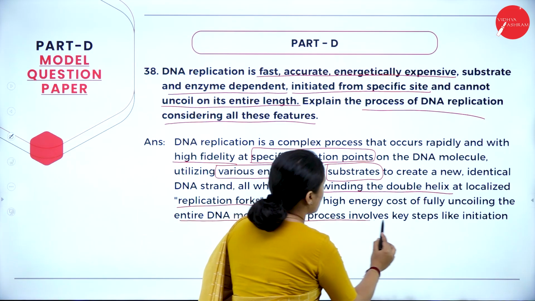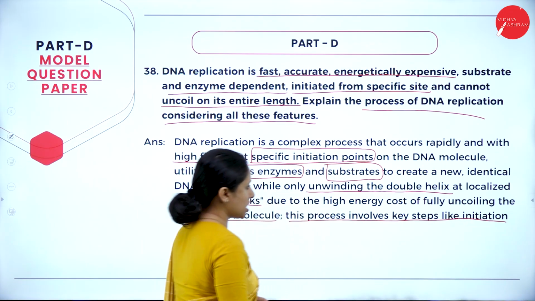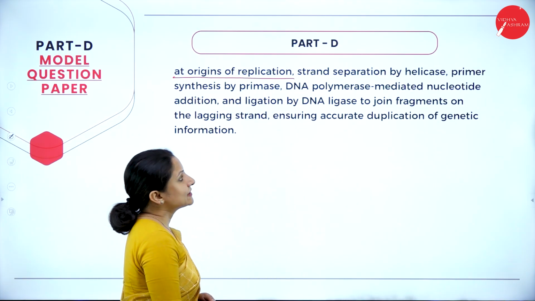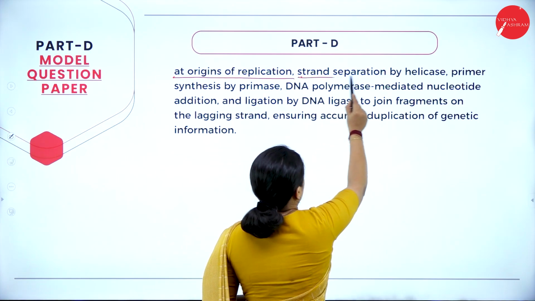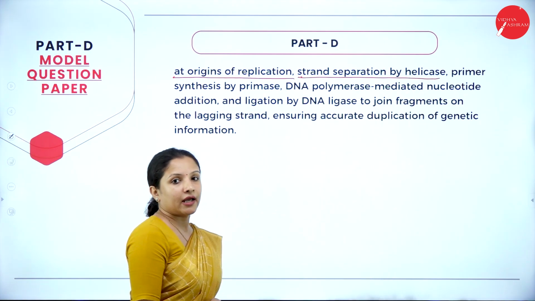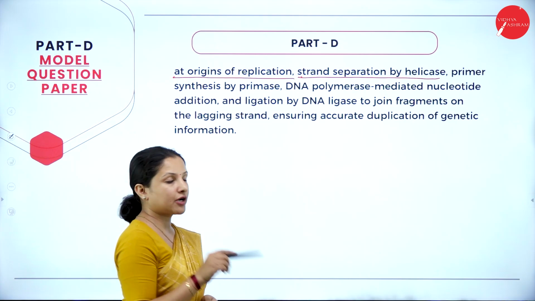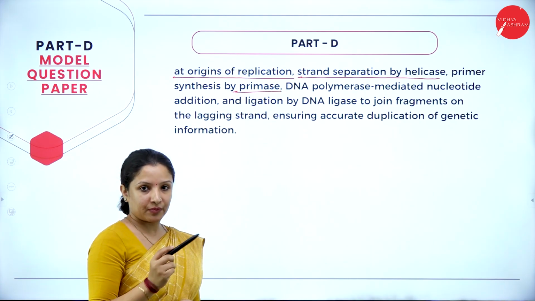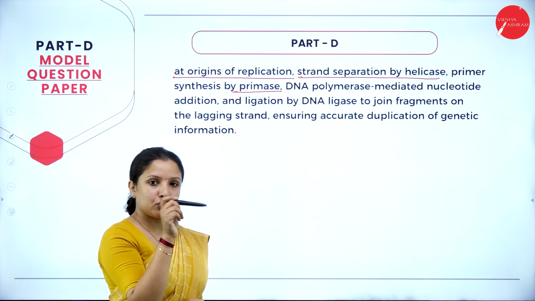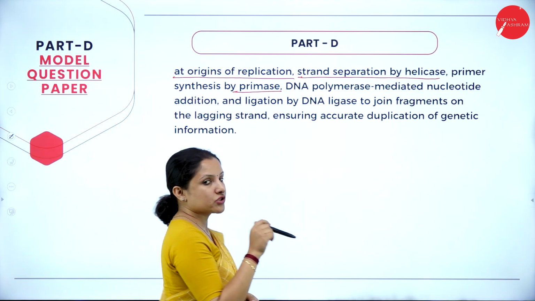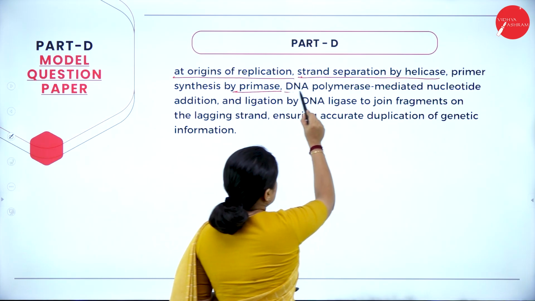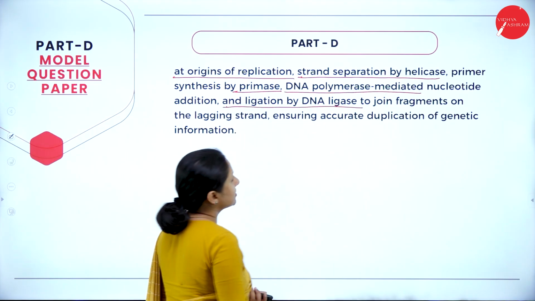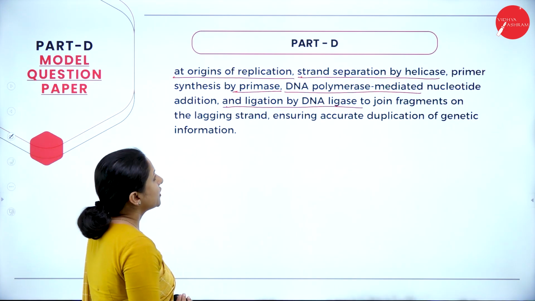This process involves key steps like initiation at origins of replication and strand separation by the helicase enzyme. Then for the daughter strands to form, we need a primer. For that, the primase enzyme is involved. Then for the addition of the nucleotides, or nitrogenous bases, to the daughter strand, the DNA polymerase enzyme is involved, and ligation by DNA ligase will happen to join the fragments of the lagging strand.